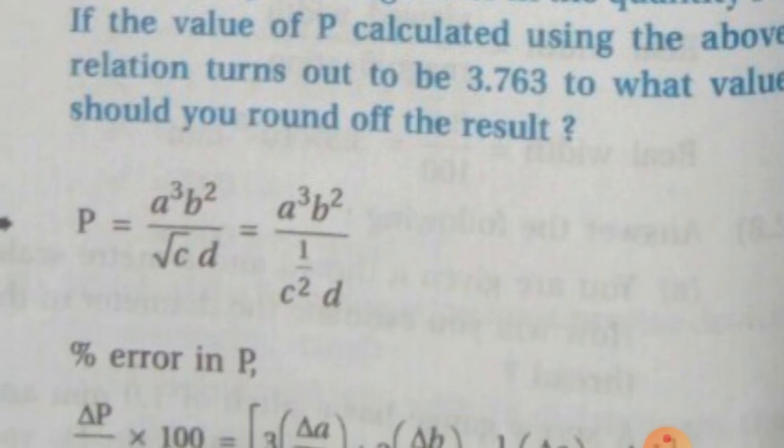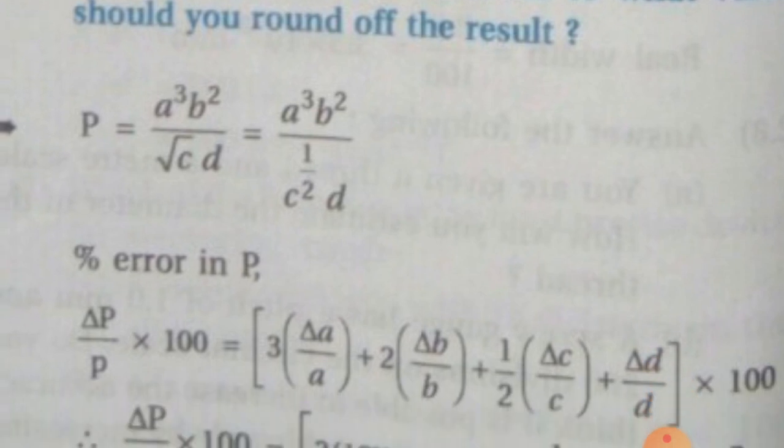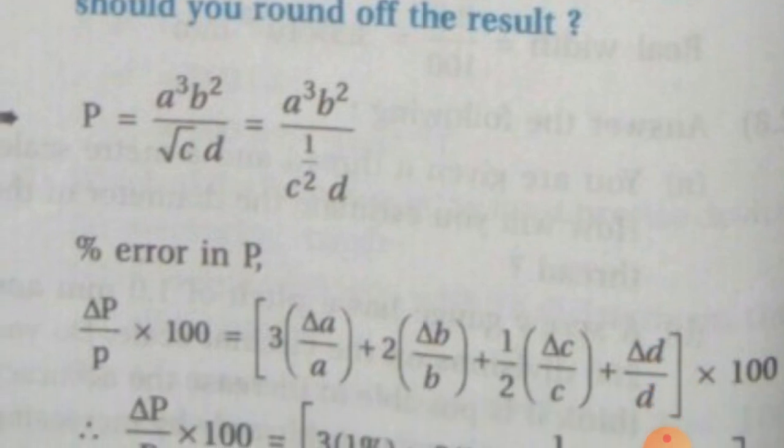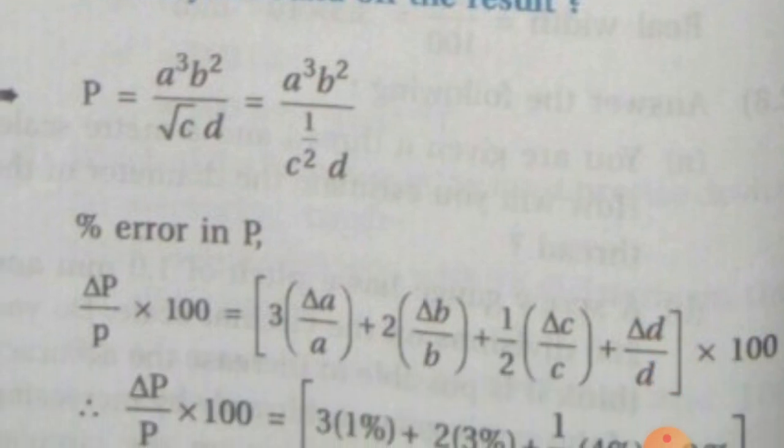Say this is the equation given and we substitute, instead of root we write c raised to 1 by 2.